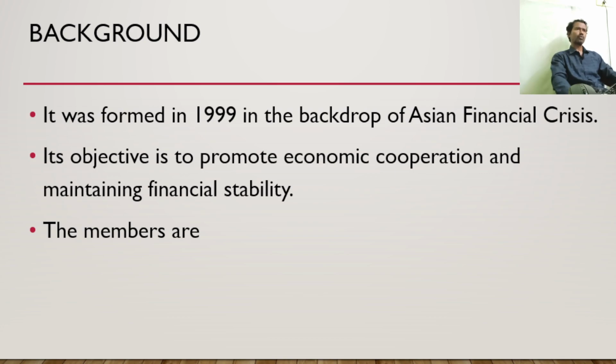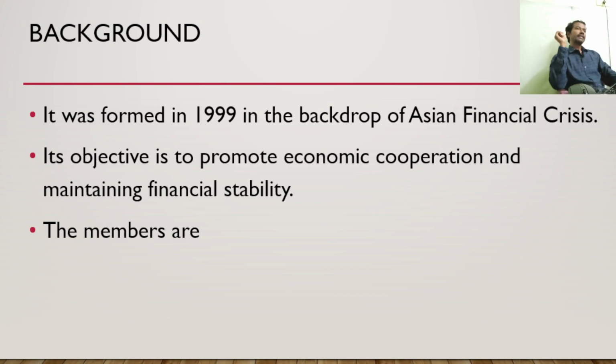Let us not go into the details of it, but if there is a financial crisis, we need to integrate. Once the countries are integrated, the impact of the crisis goes down, and we can face it collectively.